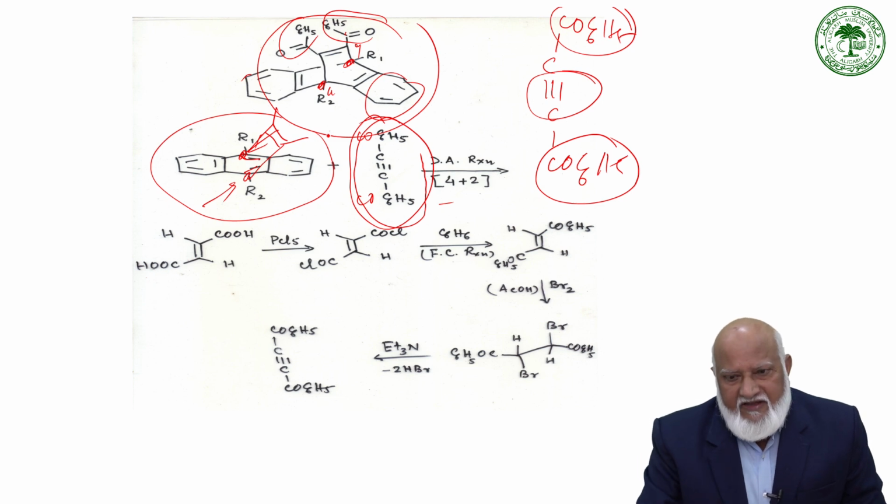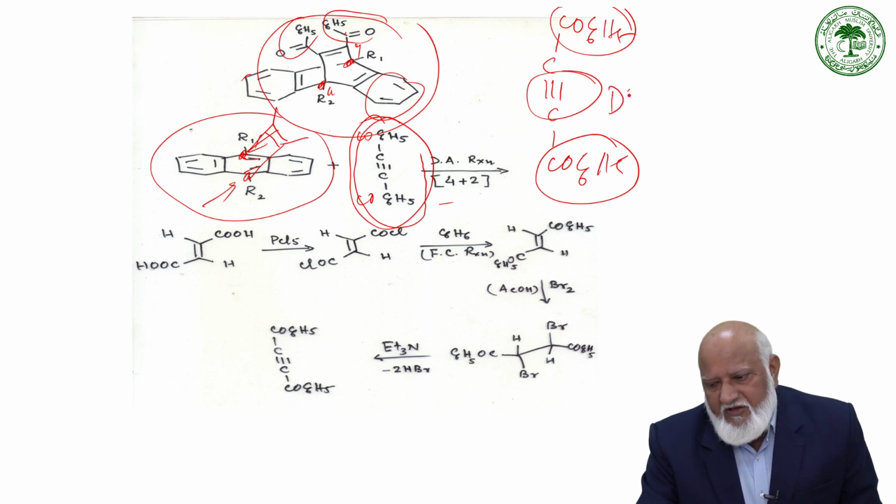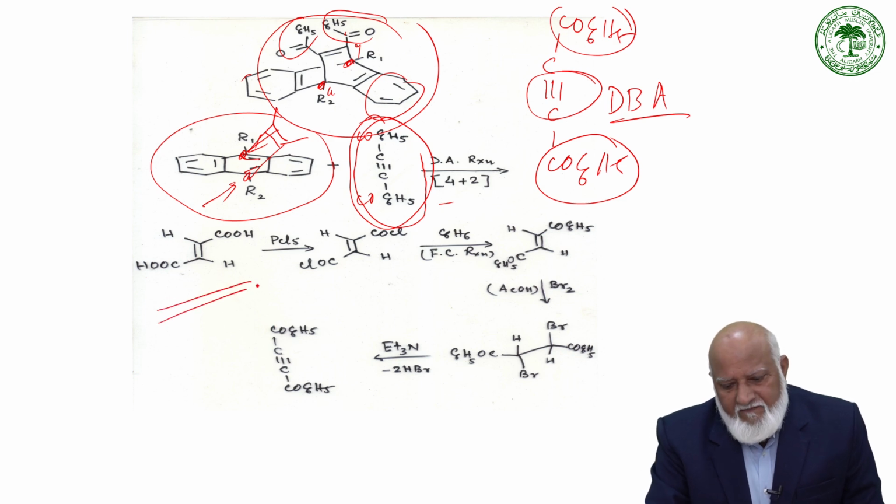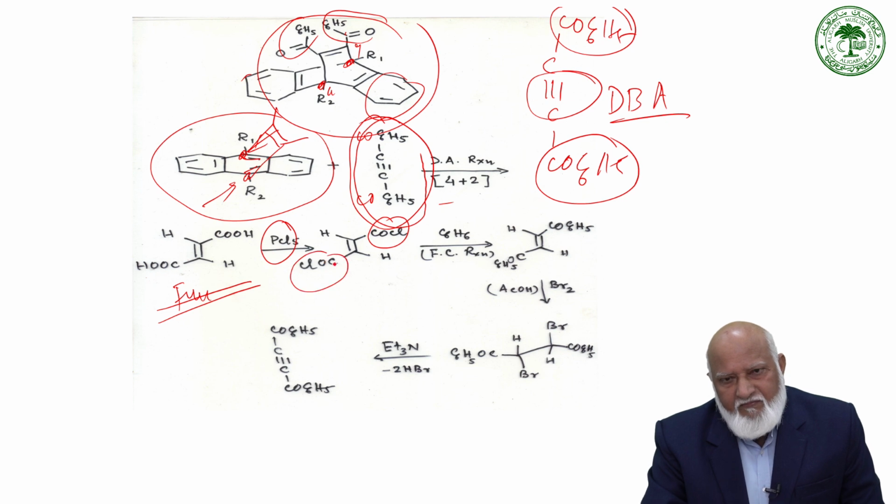And this dienophile, that is DBA, dibenzoylacetylene, can be synthesized in the laboratory by a series of reactions, starting with a highly commercially available diacid, that is fumaric acid.